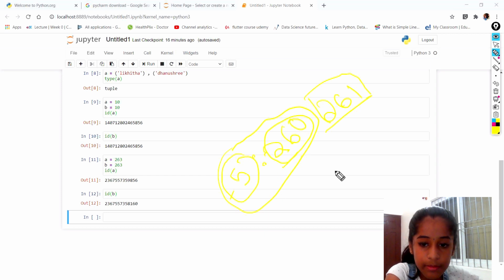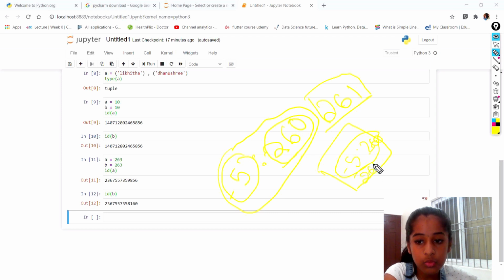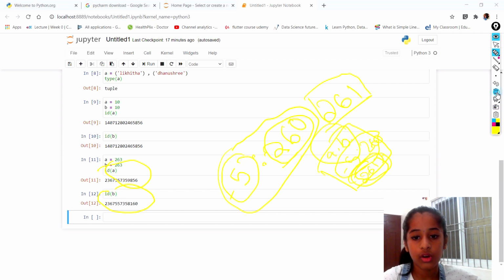Because let's think of this as the memory from -5 to 260. You have this in the memory. But suppose you add a number like 261. It's not stored there permanently, but it's going to assign a location and give you an ID. It's going to give you a different ID, because it understands that A is different and B is different. Why should it give you the same ID?